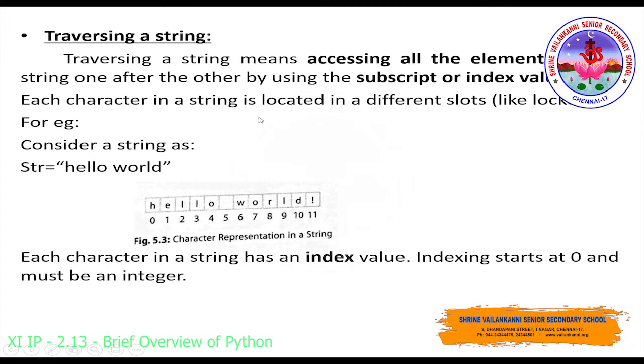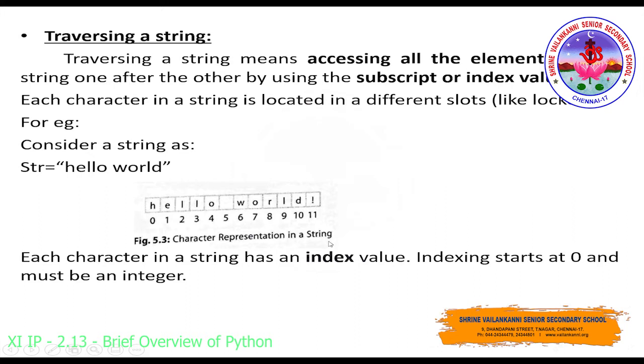Traversing, as I told you, is accessing each and every element individually. Element in the sense each and every character. If you want to access each character individually instead of the entire string, you have to use the index value. This index value is also called the subscript. Got it? Each character in a string has an index value, and the index value starts from 0 and it should be an integer.